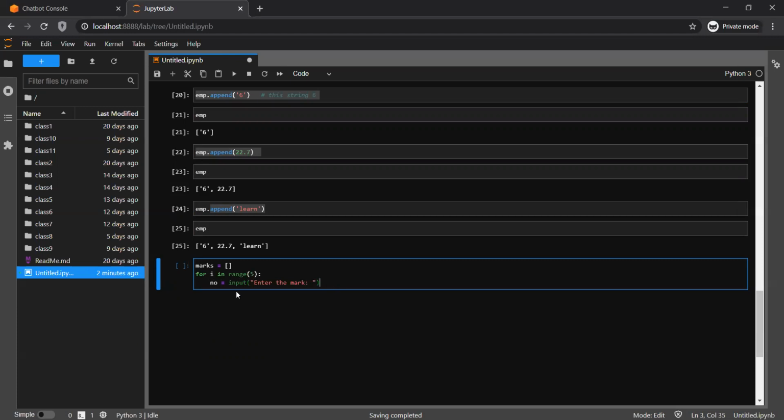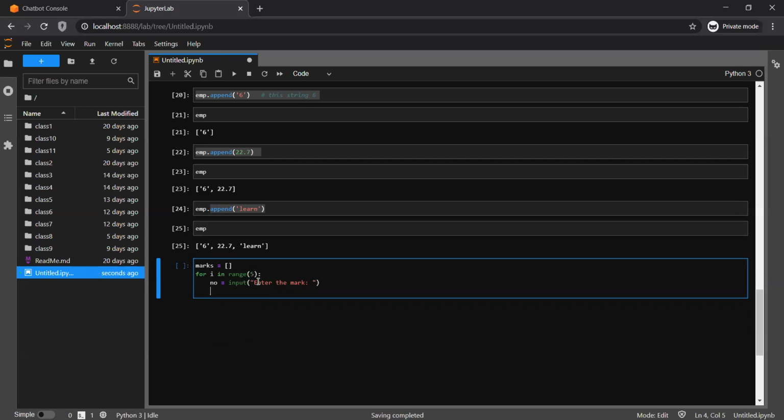Okay, so what it will do, it will ask the question, enter the mark. Once that has been entered, a number will usually be either an integer, a float, or maybe a decimal. So we are going to store it as a float. And remember, whenever a user enters anything, it is always treated as a string.